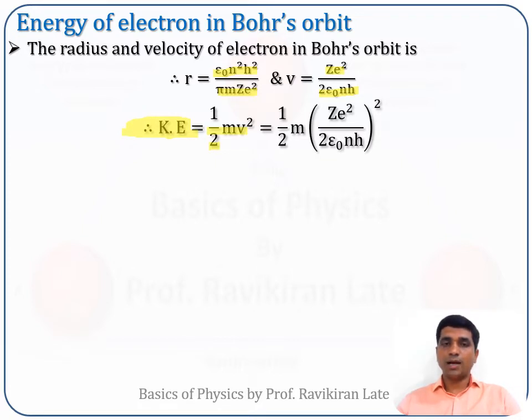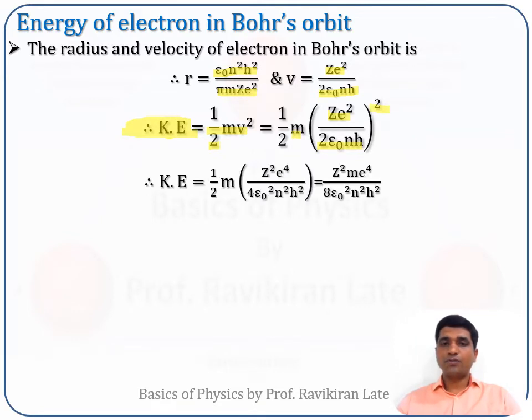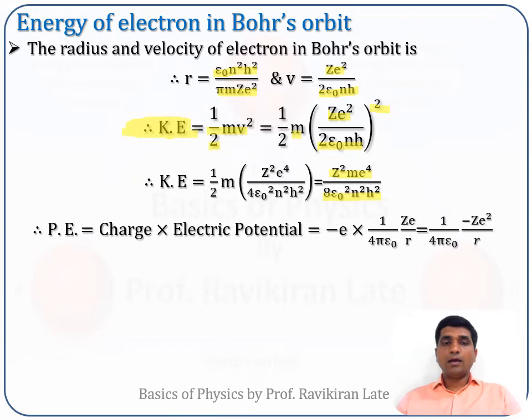So it is 1/2 m as it is, and we substitute the value of v, which is Ze²/2ε₀nh, squared. If we further simplify this, we end up with the expression Z²me⁴/8ε²n²h². Now this is about the kinetic energy.